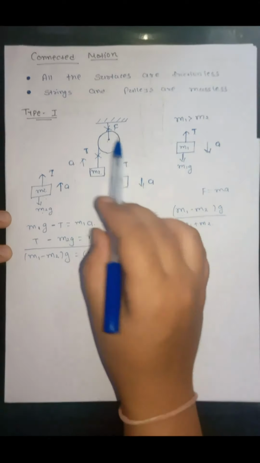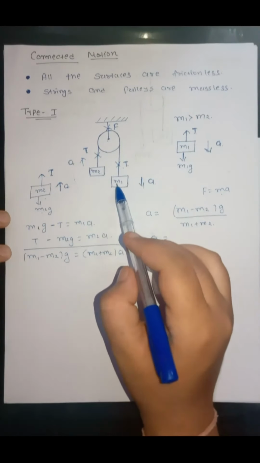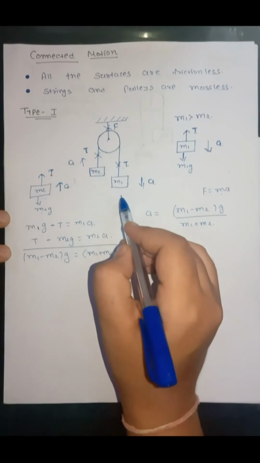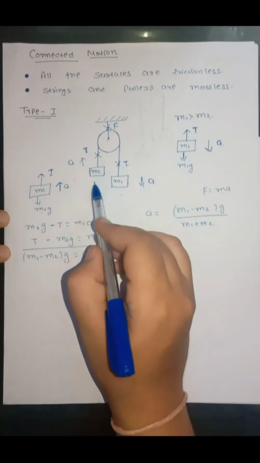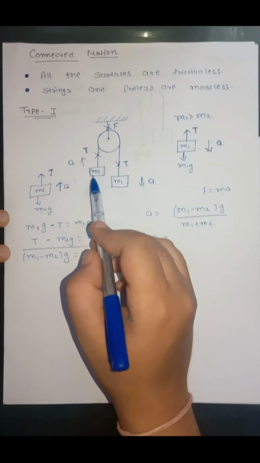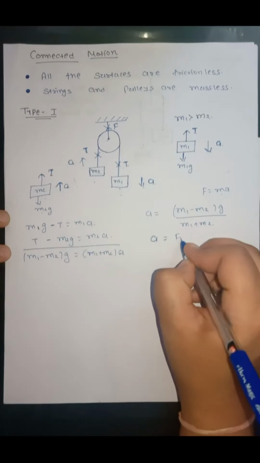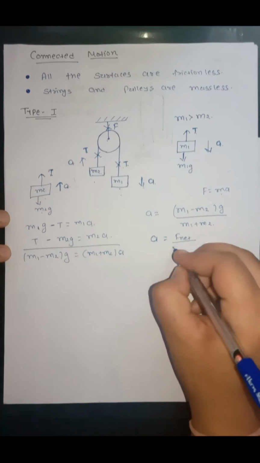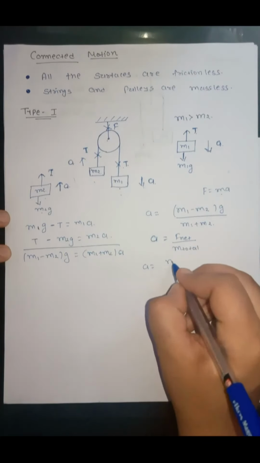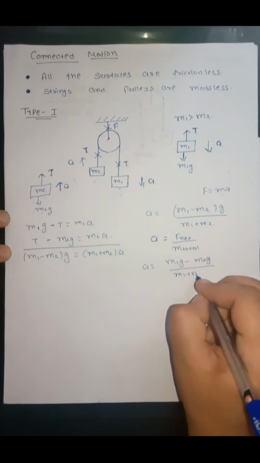In this system, the forces responsible for the motion are m1g and m2g. Both act in the downward direction, but m2g is opposing the motion and m1g is causing the motion. So if we write a is equal to F net upon total mass, then F net will be m1g minus m2g, upon m1 plus m2.